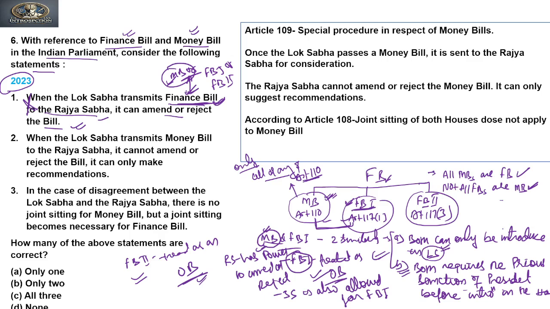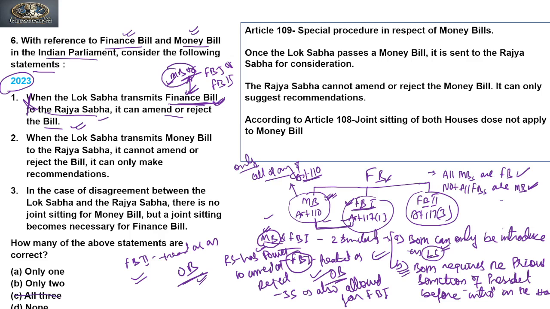So it may be a money bill also, because we have seen that there are three types of finance bill. Clear? So on the basis of this, the first statement is incorrect, right? Now, if we come to this, we can rule out option C, that all three cannot be the answer, right?